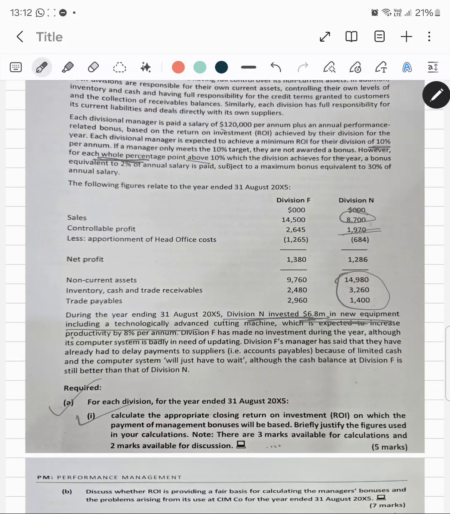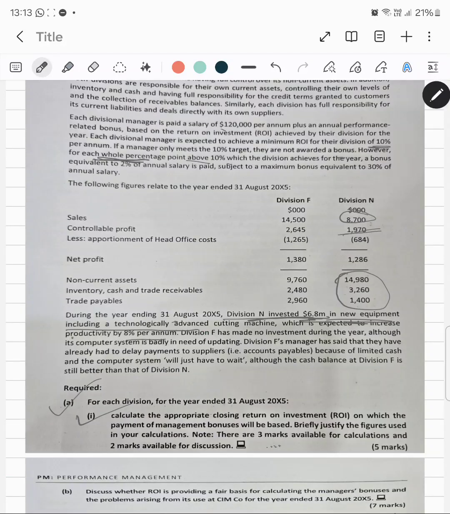But again, this investment was made during the year ending, right? The year ending, or during the year, not the year end. So during the year, okay, it was made, but the ROI comparatively is less. The return on investment is comparatively less.